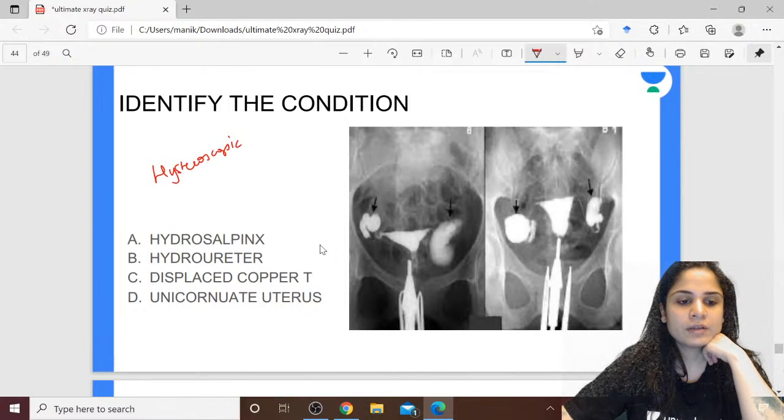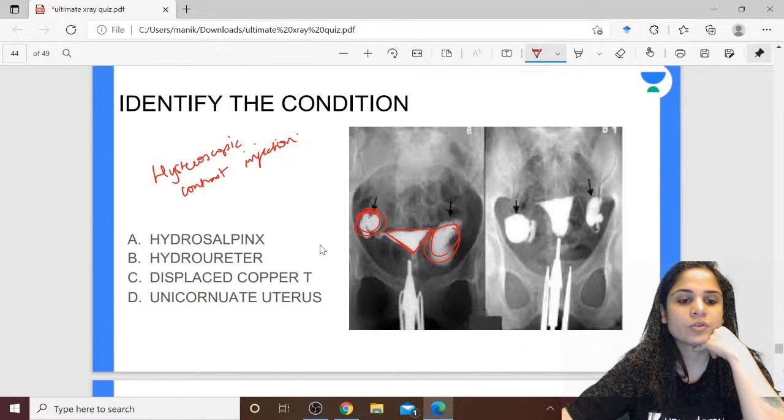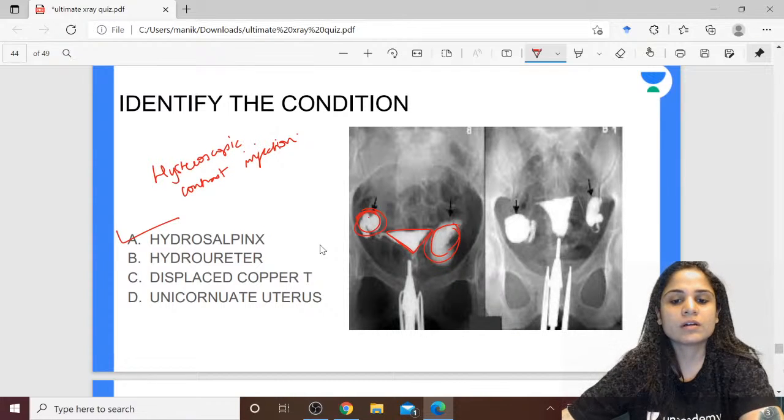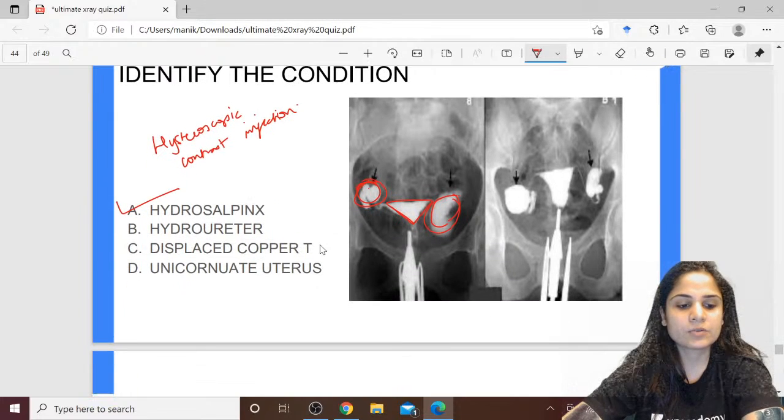You are giving a contrast injection, and what are you seeing over here? You are seeing dilated fallopian tubes. You can see the normal looking uterus but dilated fallopian tubes. These dilated fallopian tubes are giving you an idea of hydrosalpinx. So this investigation is hysterosalpingography and it is showing you the presence of hydrosalpinx. Alright, tobacco pouch appearance, absolutely correct.